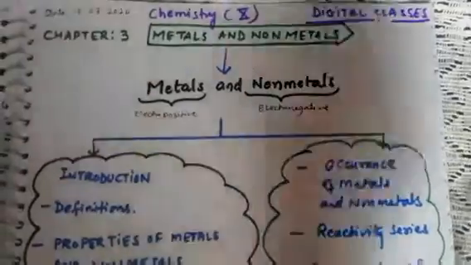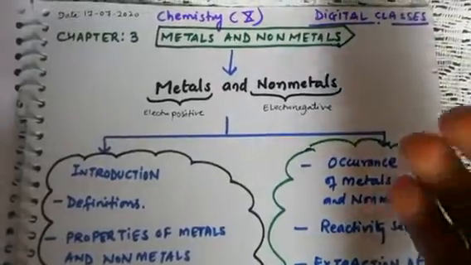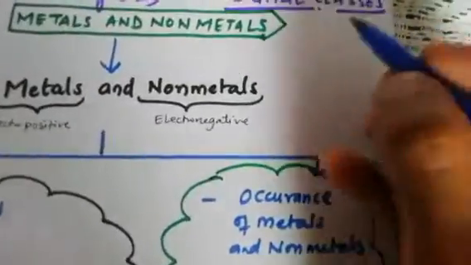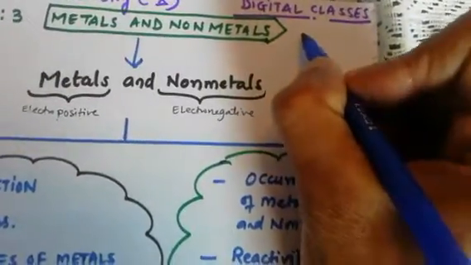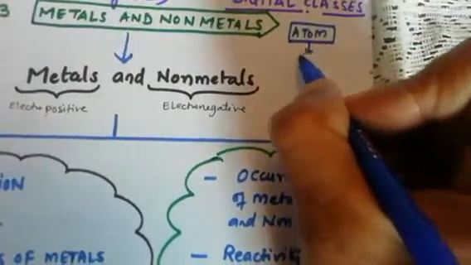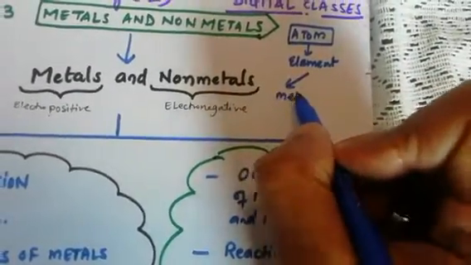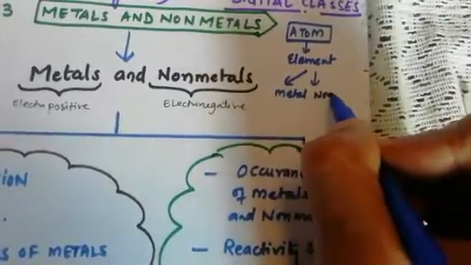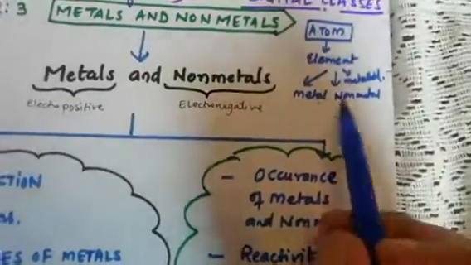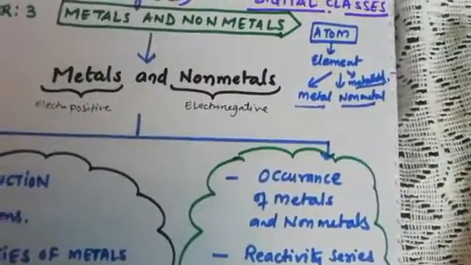Before starting the chapter, to understand the nature of metals and non-metals, or the meaning of metal and non-metal, let me tell you something. As in junior classes we have studied, atom is the smallest unit that makes all kinds of matter, and the purest form of atom is called element. Element is divided into 3: metal, non-metal and metalloid. These we will study according to the periodic table.